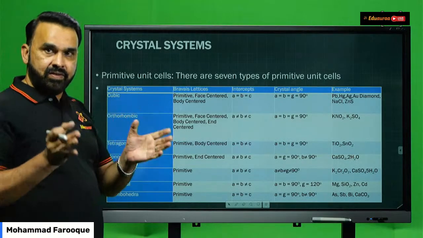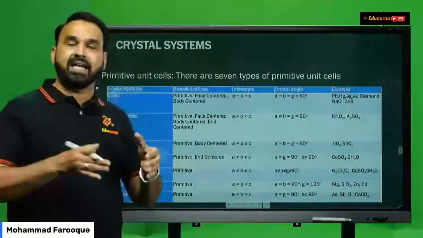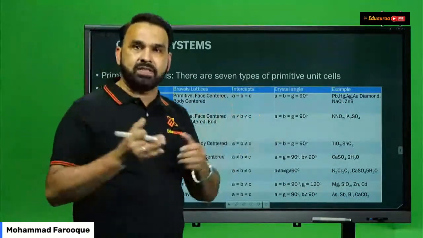Then you have the symmetry, that is diagonal symmetry, then you have plane of symmetry.